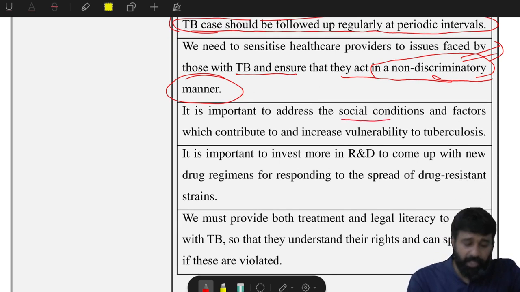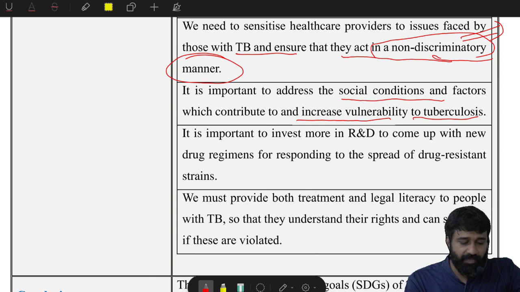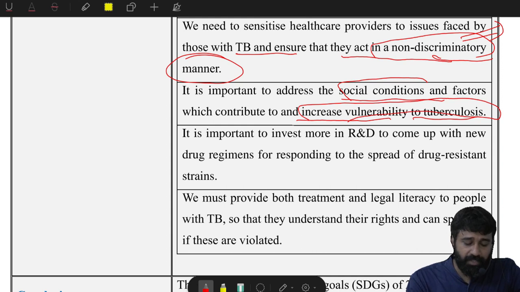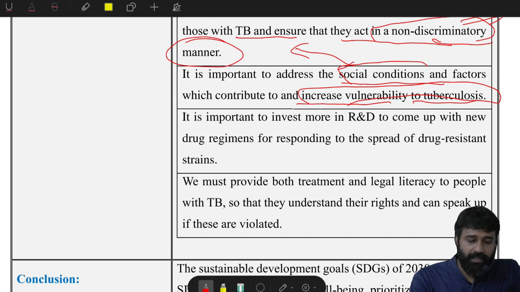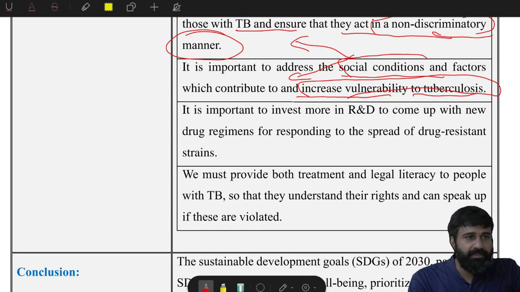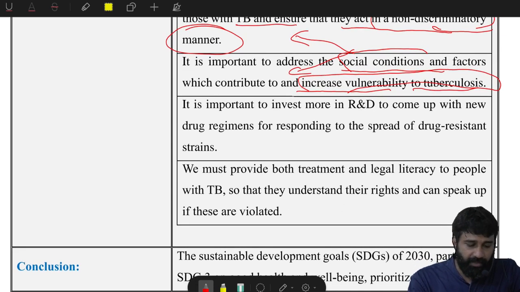It is important to address the social conditions and factors which contribute to and also increase vulnerability to tuberculosis. This is important. What are the social conditions here? Undernourishment, poverty, right? Lack of awareness, literacy. Yes, very good.